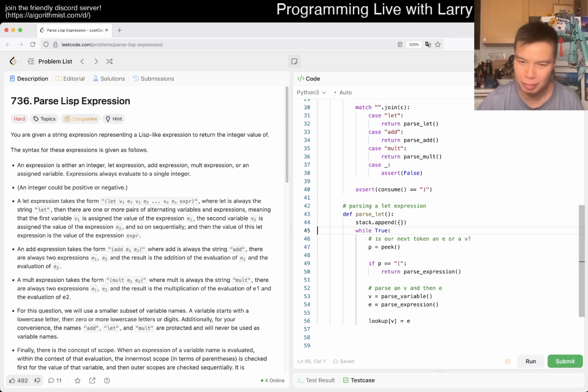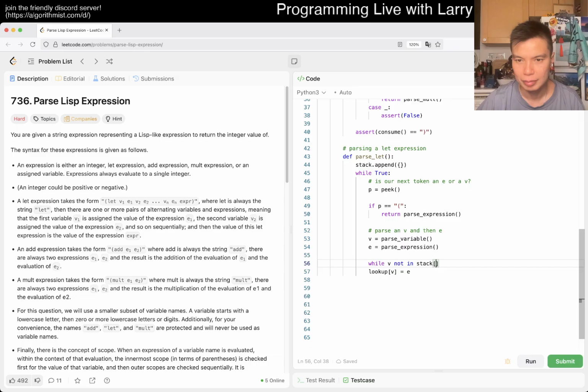Now instead of a lookup, we would write something like, okay, so then while v is in stack of, well, not while v is not. I mean, no, this is right. We only set, so it's not a fetch, so it should be okay. So what we want is stack of the top of the stack. The lookup table there, we set v is equal to ye, and then that's it. We keep on going, and then at the end we stack that pop.